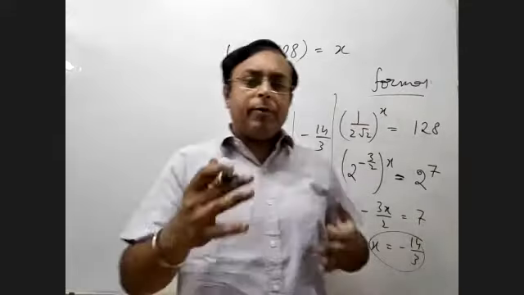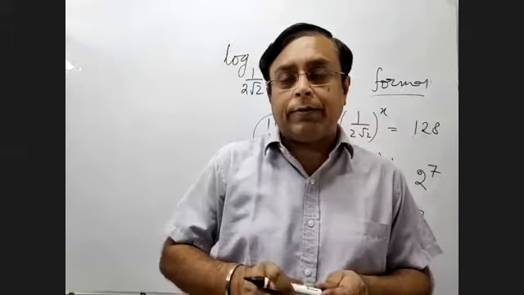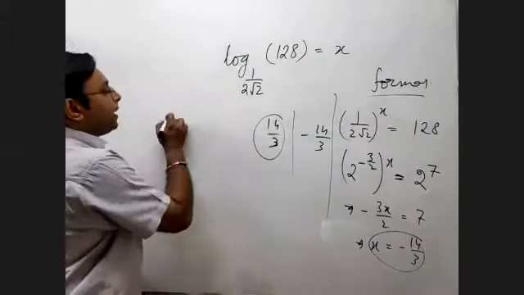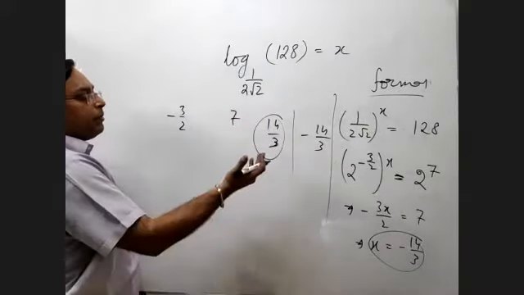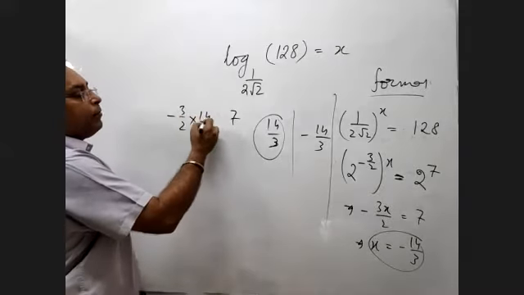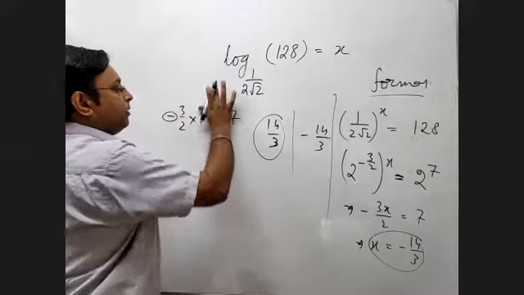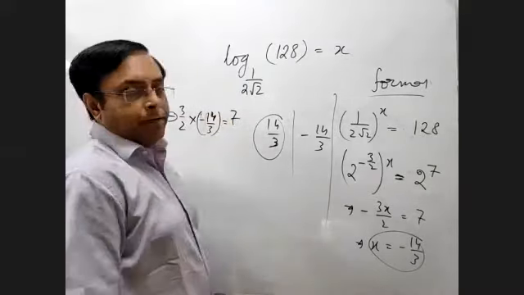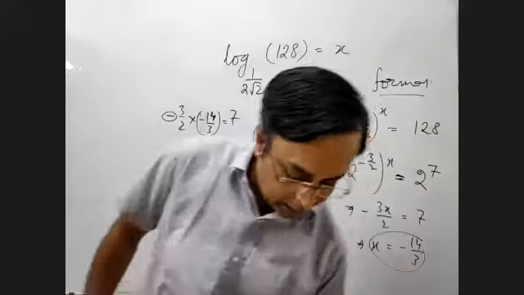But that's a very formal approach, which may not be the most desirable way, at least when it comes to exams, because we like to get the answers real fast. So what I can do is that there is a power of minus 3/2, and I have to make it 7. So what should I multiply? I have to multiply it by 14/3, but with a negative sign. That will give you 7. So that's the best way to understand and visualize this concept. Fine.